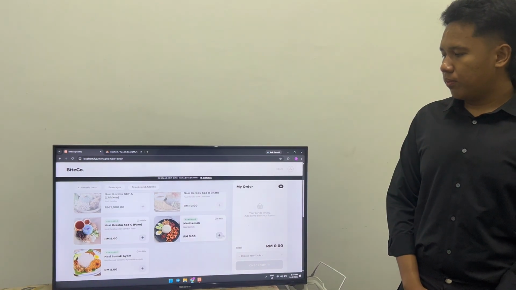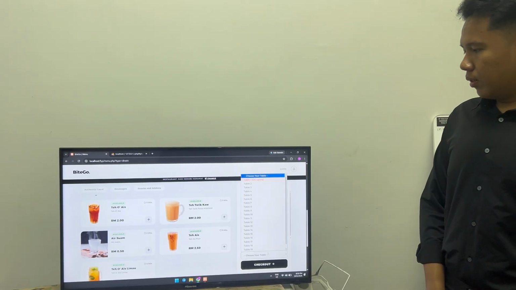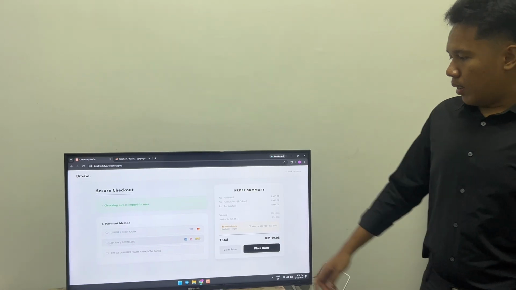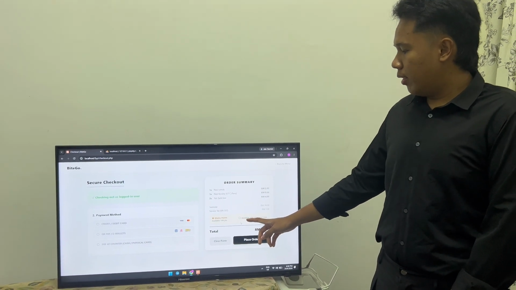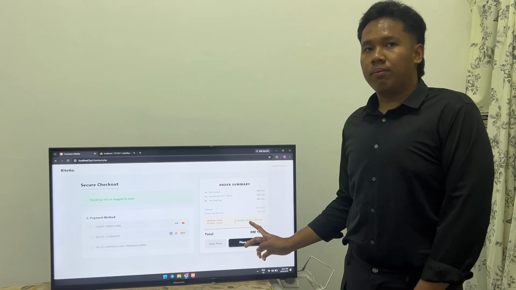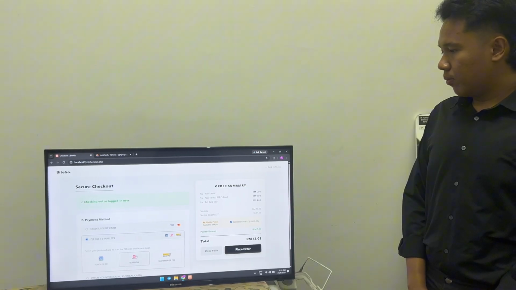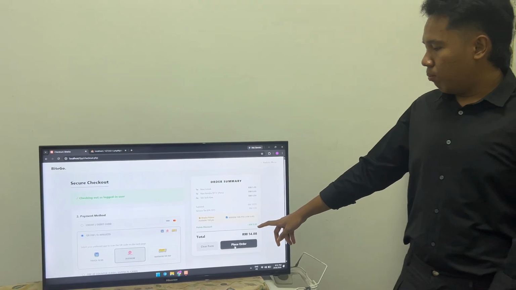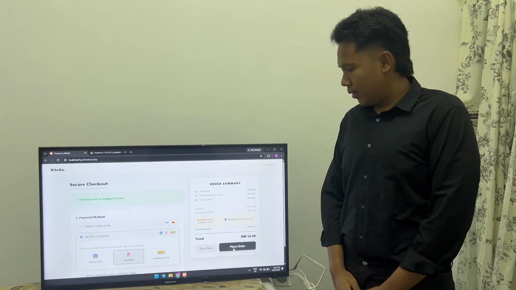Choose the food. As we can see, our Byte Gold points is 144, which we can redeem 100 points that equal to 5 ringgit. Let's redeem it. So our total is 80 ringgit, but minus 5, so it's 40 ringgit on sale, 0.08 cent. That's the order.